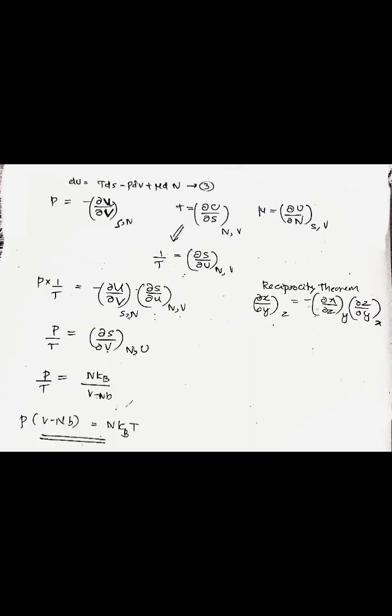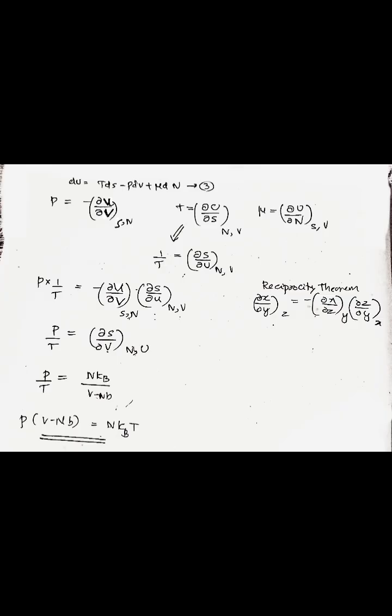So here omega is equal to (V minus Nb) the whole raised to N into (AU/N) the whole raised to 3N/2. This is equation number 1, and we know S is equal to kB ln omega. So this is equal to N kB ln(V minus Nb) plus 3/2 N kB ln(AU/N). This is equation number 2. So here dU is equal to TdS minus PdV plus mu dN.